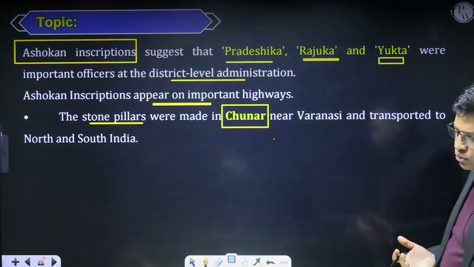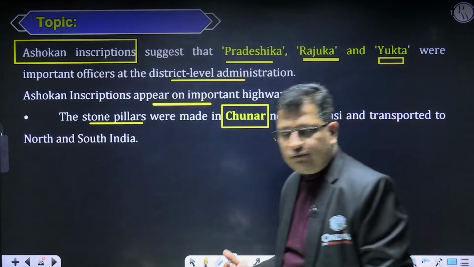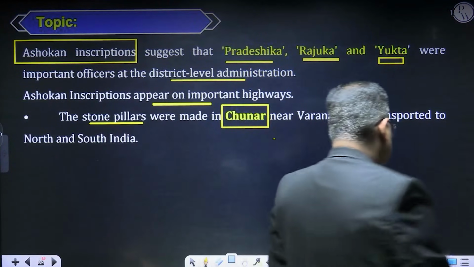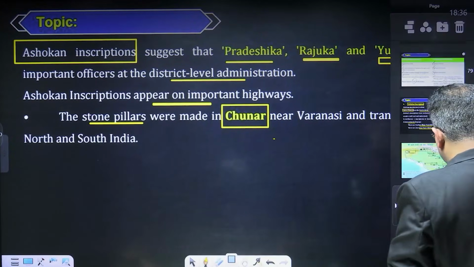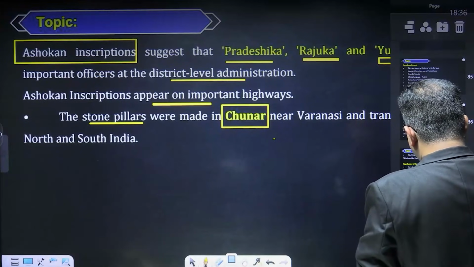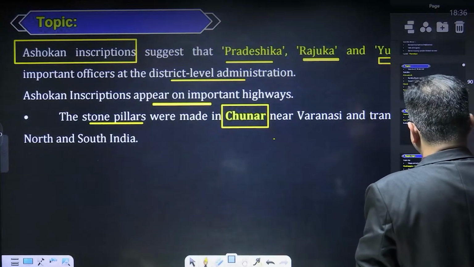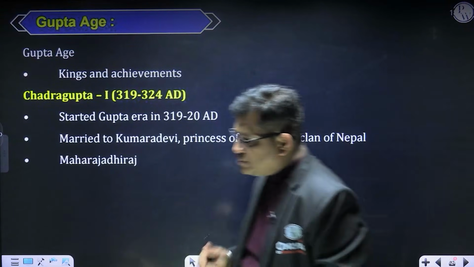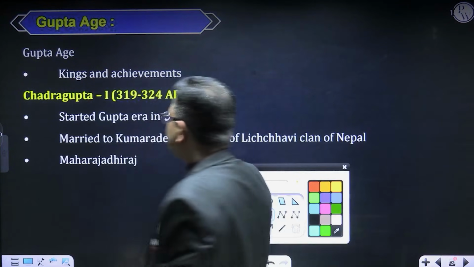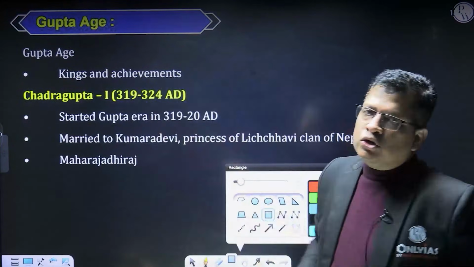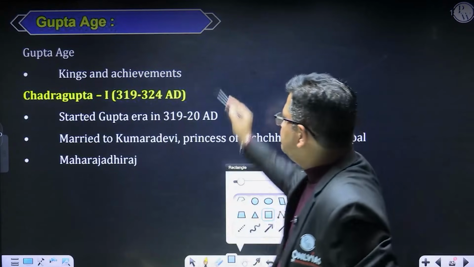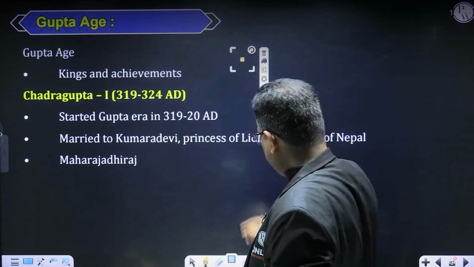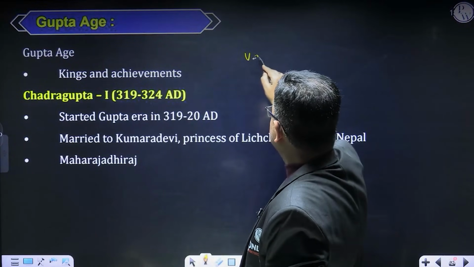Now, if I talk about the post-Mauryan period, that is not of much importance. So let me talk about the Gupta period directly, right? The high-yielding area is your Gupta period. So here is your Gupta period, sirs and madam. So let me talk about the Gupta Age, right? Actually the Guptas belonged to the Vaishya community, right? Are you getting me? Vaishya community.